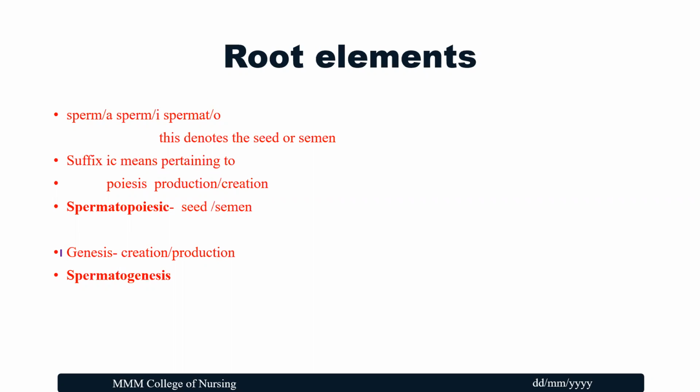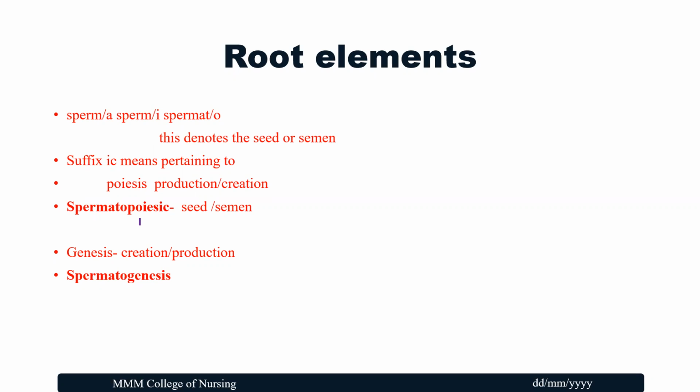Okay, now let's discuss some root elements and where they are derived from. Have a look at the first word, sperm. Sperm, or spermato, denotes the seed or semen. The suffix -ic means pertaining to. Poiesis means production or creation.